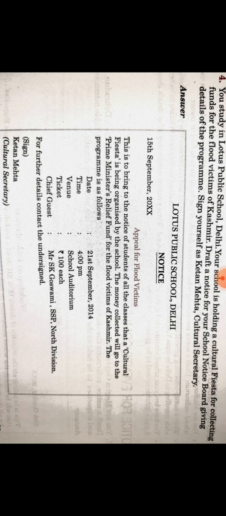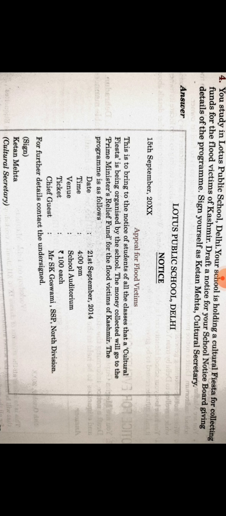You are going to appeal, and the appeal will be social. The appeal is related to society. You are going to appeal to society, means you are making a notice for a social cause. So, appeal for flood victims. You have just discussed four points. Then number five: what, when, where.